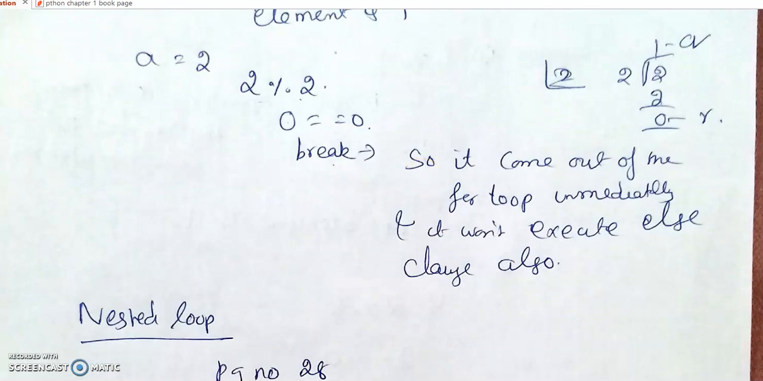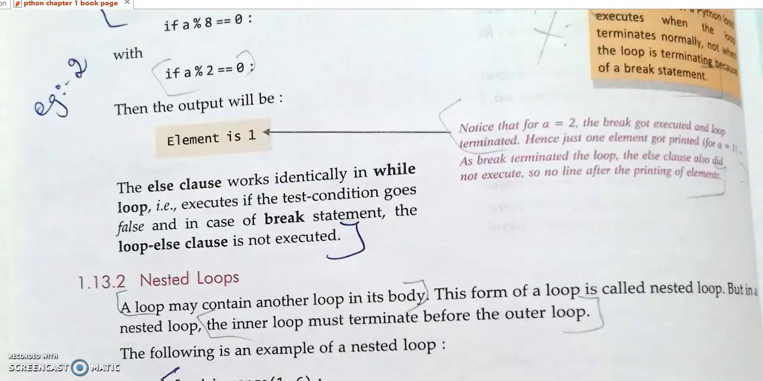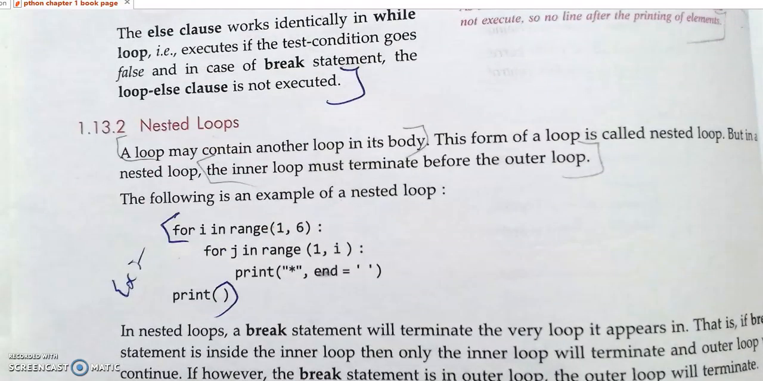So now what is the output? Only the element is 1. What is the output? The element is 1 in this case. Okay, it won't execute the else case. Why? Because it has come out of the loop abruptly, that is by using the break statement. Understand? Then we are going to see about the nested loop.